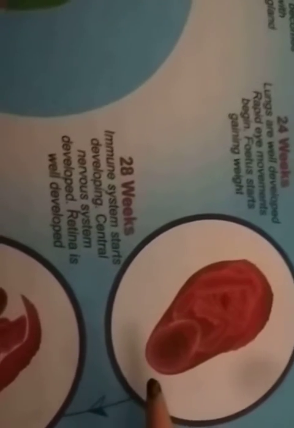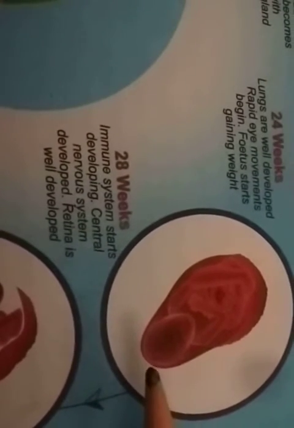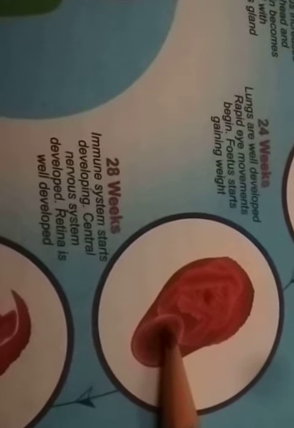Then the next, 28th week, the immune system starts developing inside the fetus. The central nervous system is also very well developed. Then the retina, the part of the eye, is also very well developed.